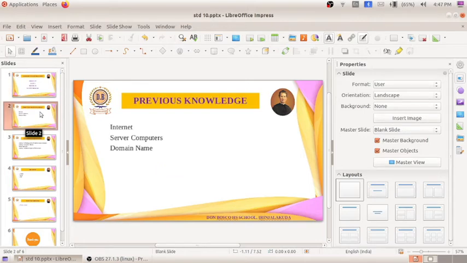Already we have started our 7th chapter, named the working of internet. It is explaining about the internet, what is the internet, and what we can do by using the internet.